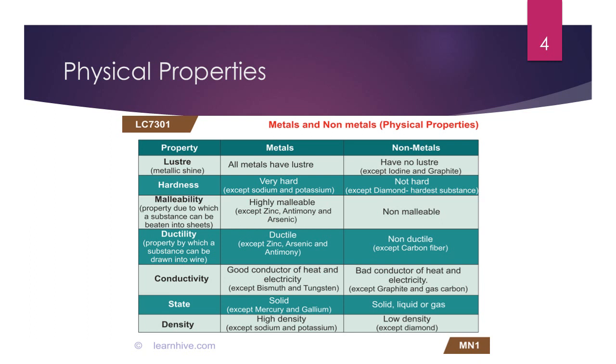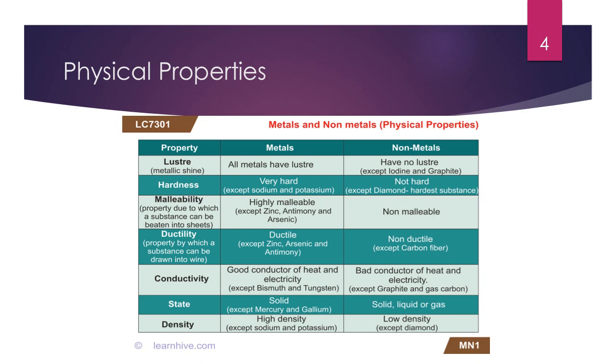Next comes hardness. Metals you can find very hard, except sodium and potassium, and non-metals are not hard, except diamond, as diamond is the hardest substance which you could get on the earth.